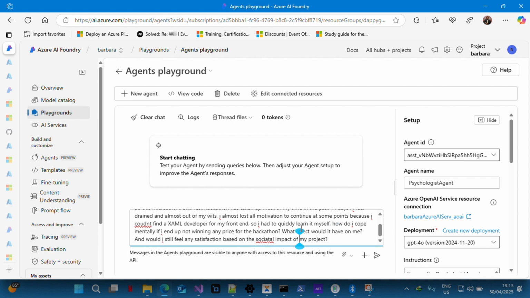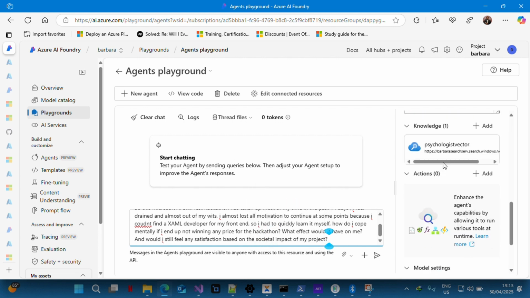So if I ended up not winning any prize for that thing, what effect would it have on me? And would I feel any satisfaction based on the societal impacts of my project? So let's see how it goes. You can see it's actually connected to the psychologist vector, which was created from well-referenced text, psychological books on mood and emotions and the rest.